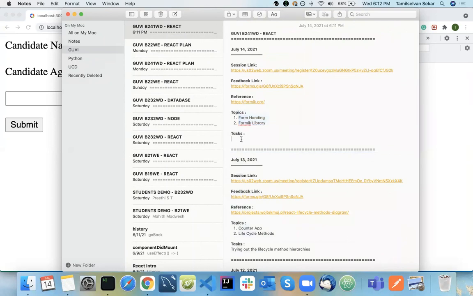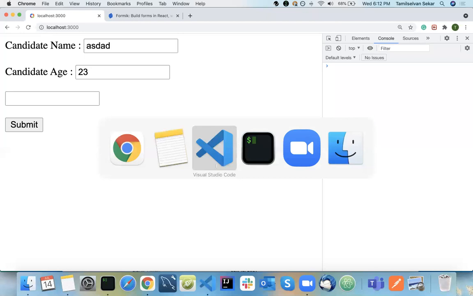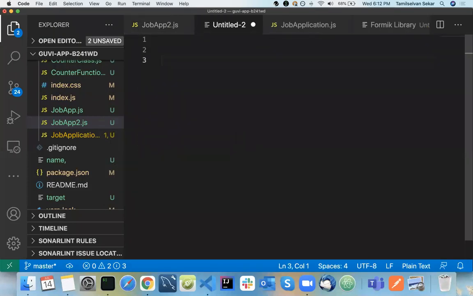The task for today is the to-do app. What you need to do here is have a form. It will have an input of type text, and you will have a submit button. You need to validate whether that text box is empty or not, and if it is not empty, submit it. So that's the simple form.